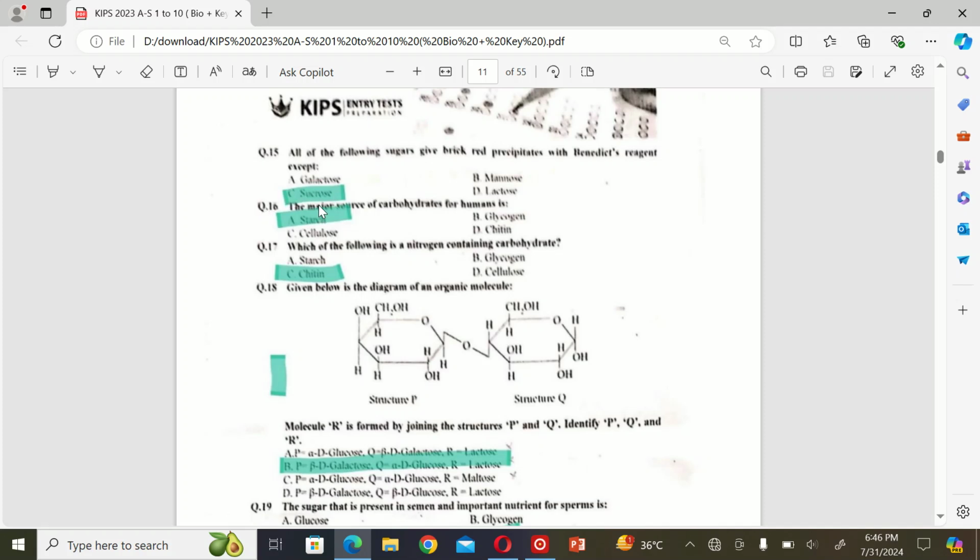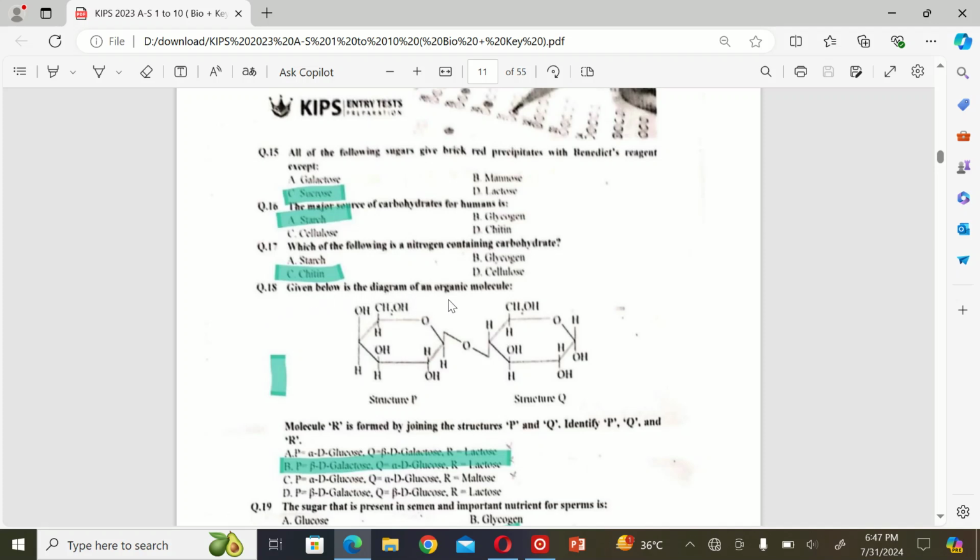The next MCQ is: the major source of carbohydrate for humans is A. Starch, B. Glycogen, C. Cellulose, and D. Chitin. So the correct option is A. Starch. The next MCQ is: which of the following is a nitrogen containing carbohydrate? A. Starch, B. Glycogen, C. Chitin, and D. Cellulose. So the correct option is C.